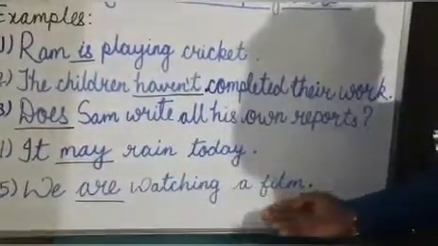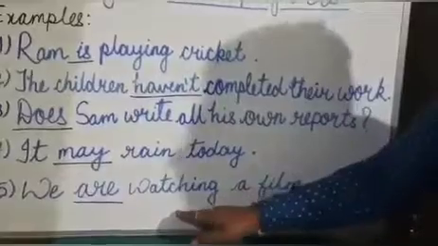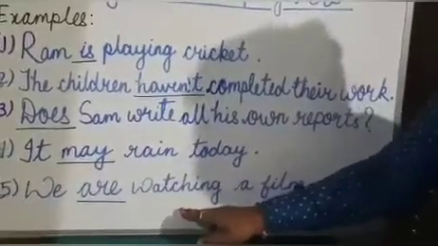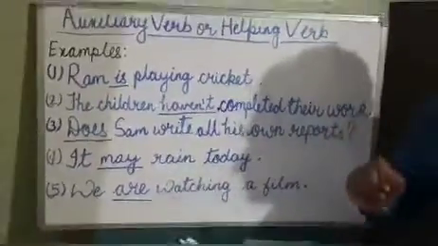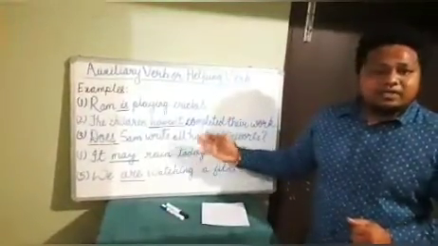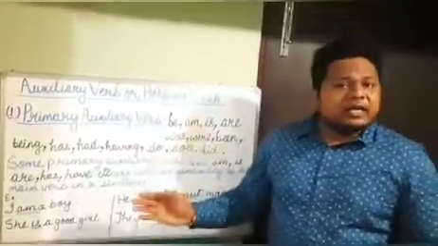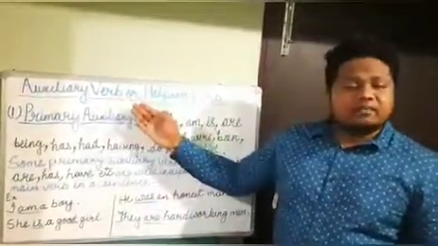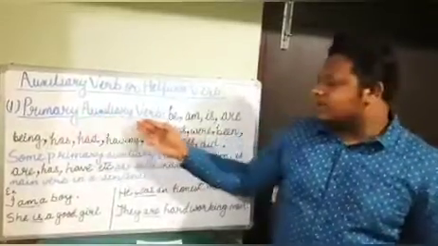We are watching a film. Here, the auxiliary verb are is used along with the main verb watching to complete the meaningful sentence, to make sense in a sentence. So these are some examples of auxiliary verbs. Children, there are three kinds of auxiliary verbs or helping verbs. The first one is the primary auxiliary verb.